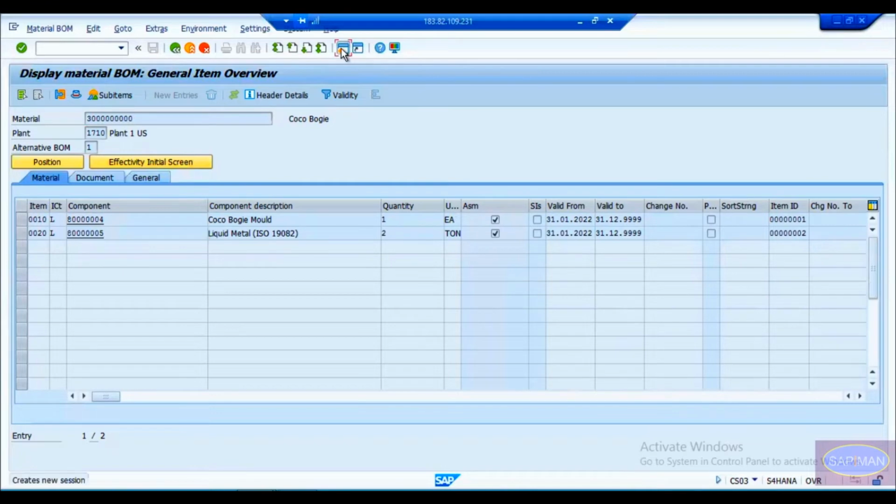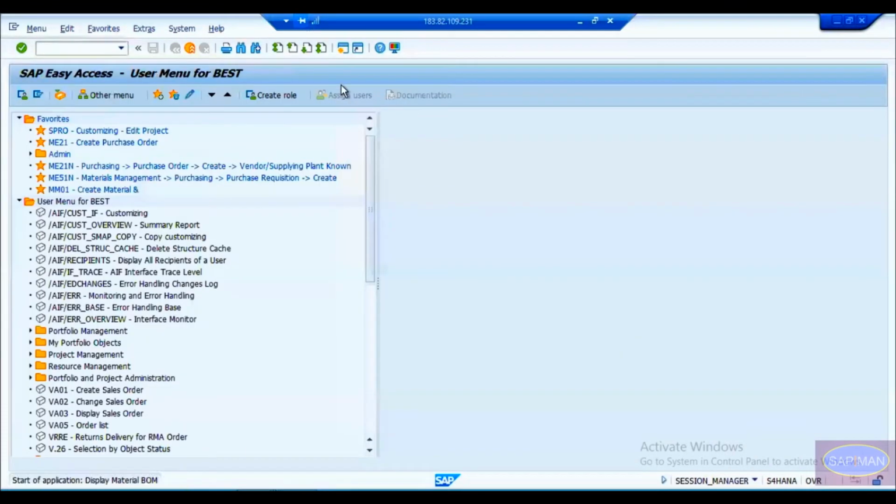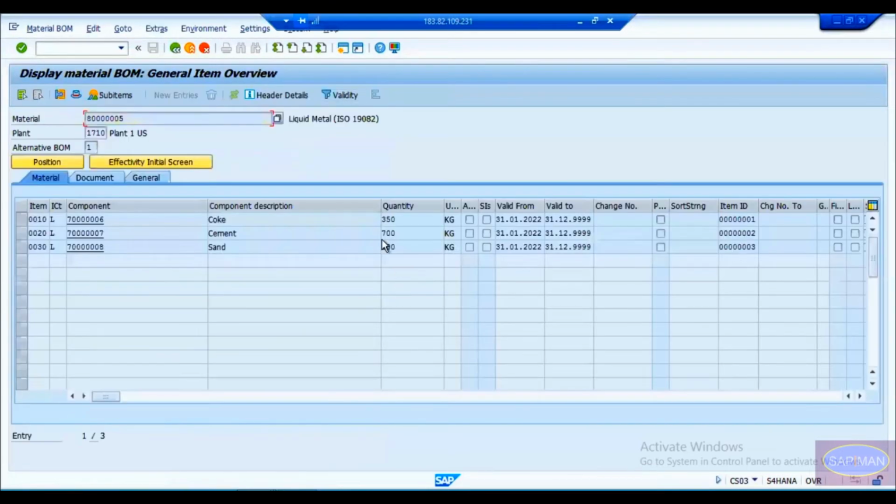directly open CS03 again, and you can see here, to produce this liquid metal we need coke, cement, and... give me a second please.